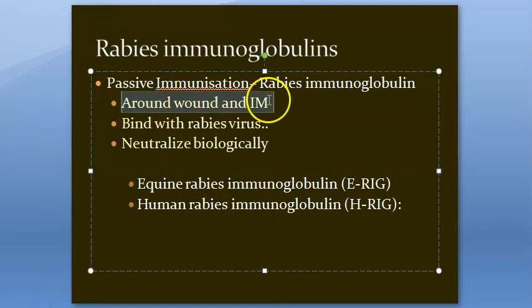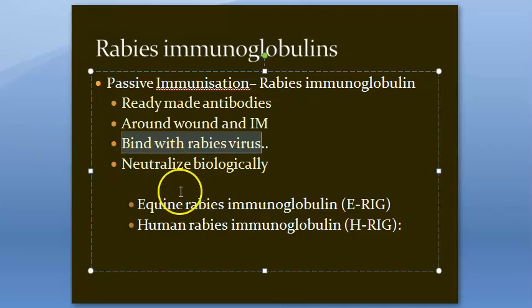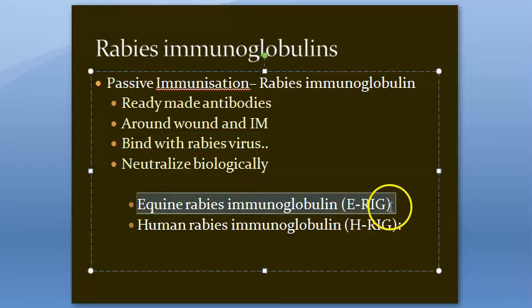So these are given where? Around the wound and also intramuscular. See, these are ready-made antibodies, correct? So they are passive. So they are given around the wound, okay, locally they are given and also intramuscularly. They bind with the rabies virus and neutralize that. So this is biological neutralization. Okay, there are two types of RIGs available. Equine rabies immunoglobulin.